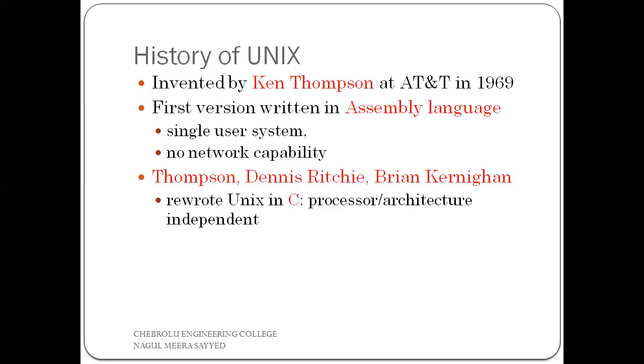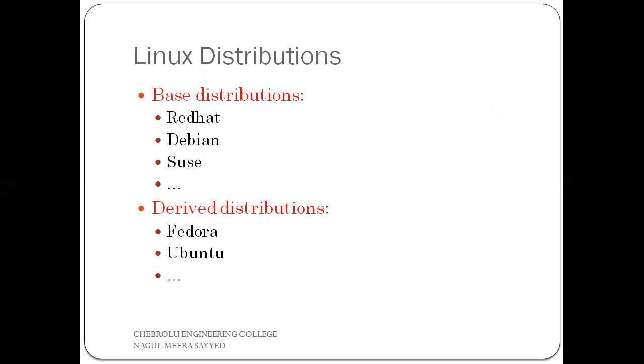Unix looks like DOS, the disk operating system, but Linux looks like Windows, which is a GUI operating system. So Linux is the GUI version of Unix. Unix is a CUI, character user interface, operating system. Linux is a GUI operating system: some menus are there, some icons are there, the user can interact with cursors and graphical objects in the Linux operating system.